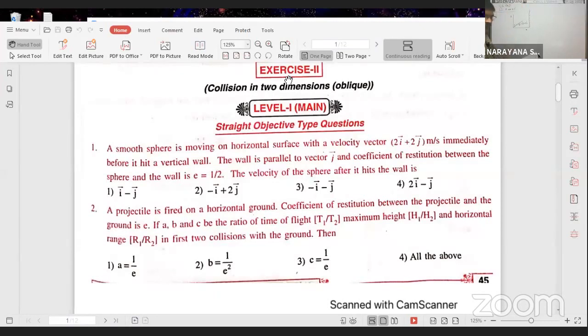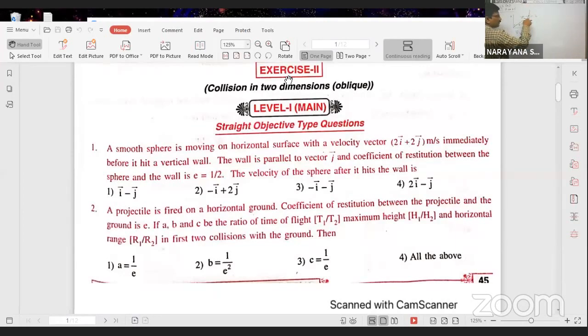There is a wall, parallel to vector j cap, and the coefficient of restitution between the sphere and the wall is equal to 1/2. The velocity of the sphere after it hits the wall, v bar, is equal to question mark. Whenever the particle travels with this velocity and makes collision with the wall, the velocity component along the x direction is 2i cap, and in this direction it is 2j cap.